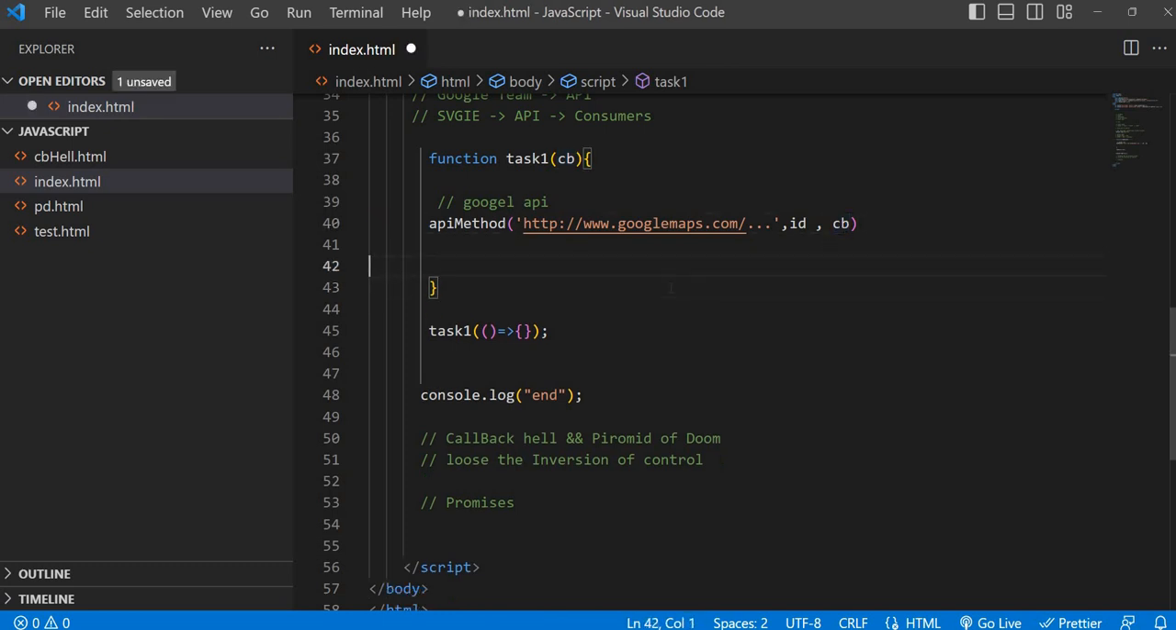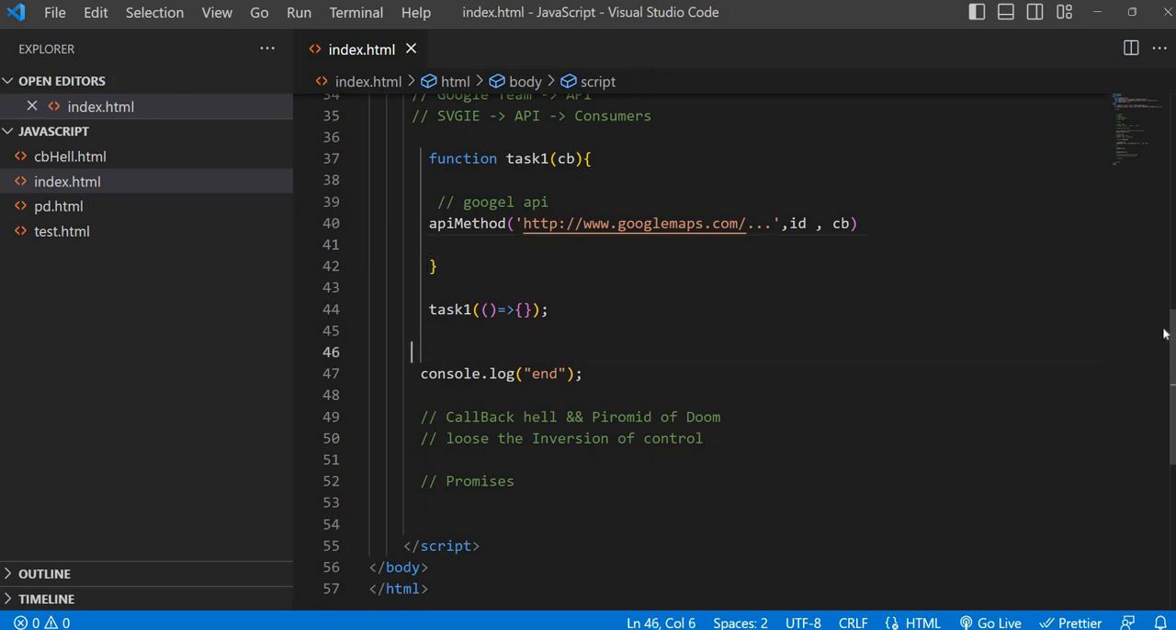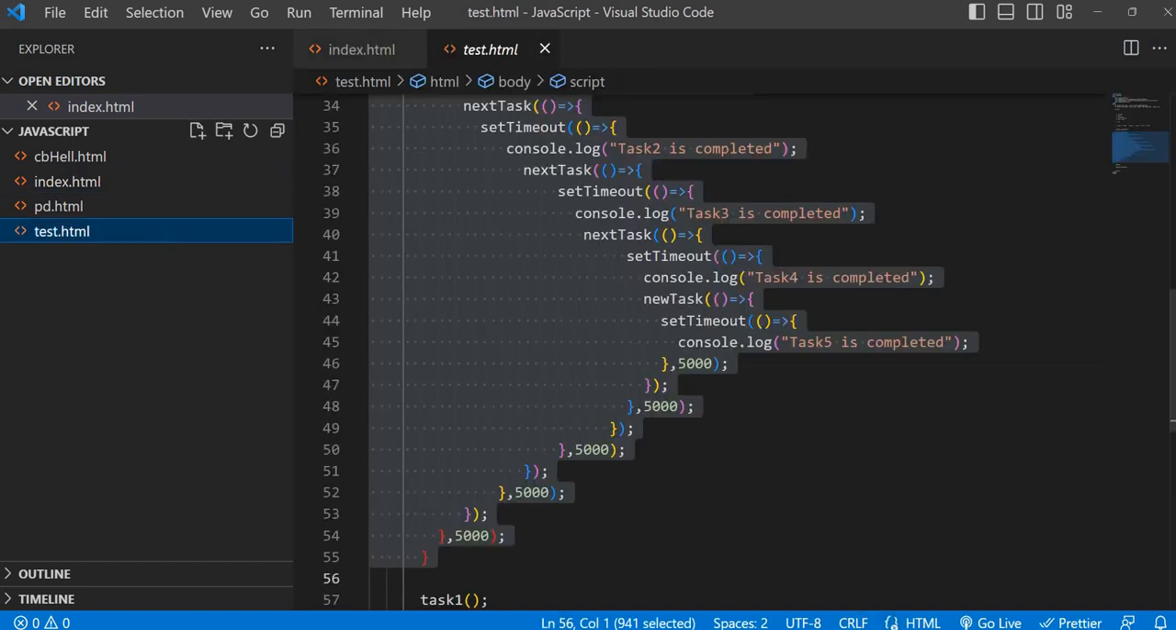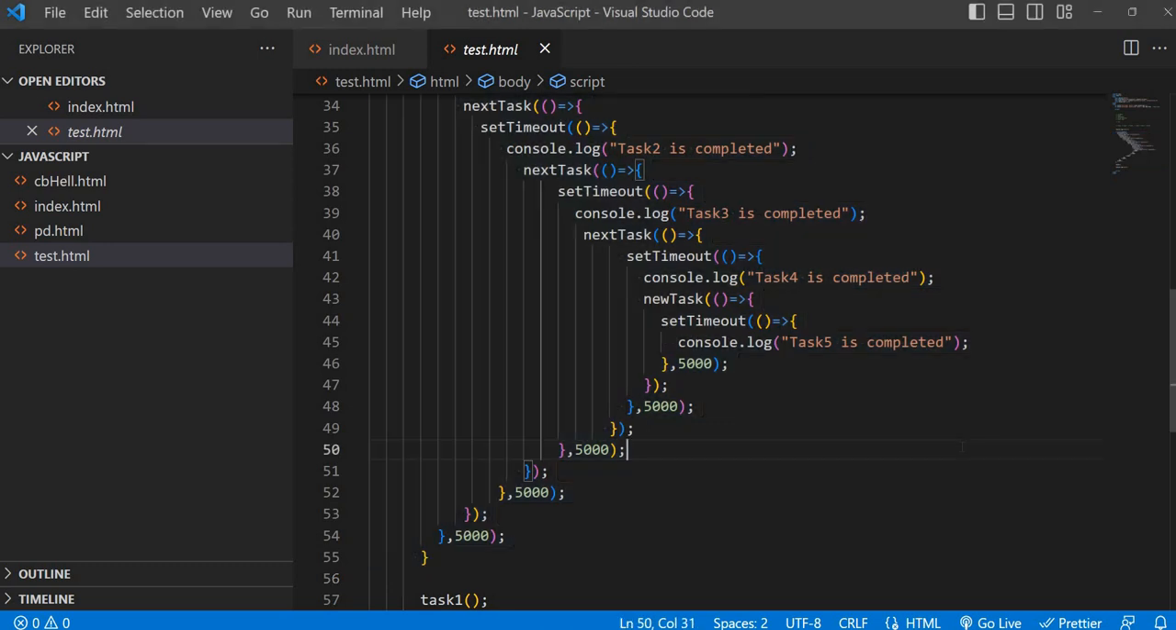If you want to achieve that, we already have a great technique, that is promises. If we use promises, we will get control over inversion of control, and we are going to avoid callback hell and pyramid of doom. Okay, what is pyramid of doom and callback hell? If you do task 1, task 2, task 3, task 4 and task 5, which are asynchronous calls and which are dependent on each other, it's going to be very difficult to write the logic. So that is callback hell.